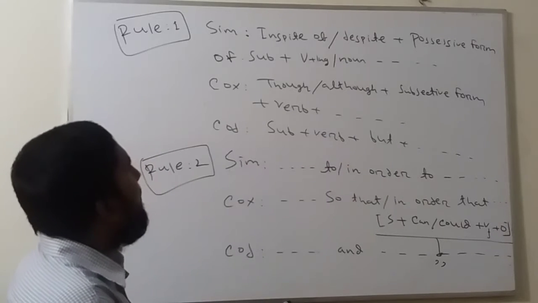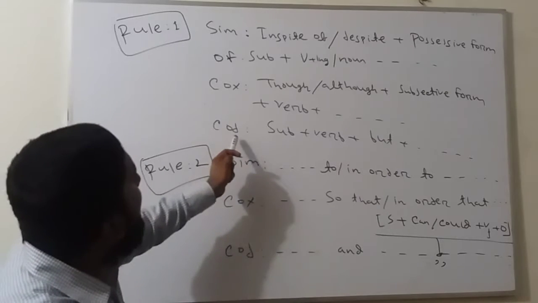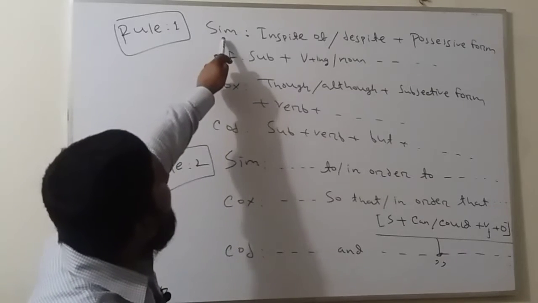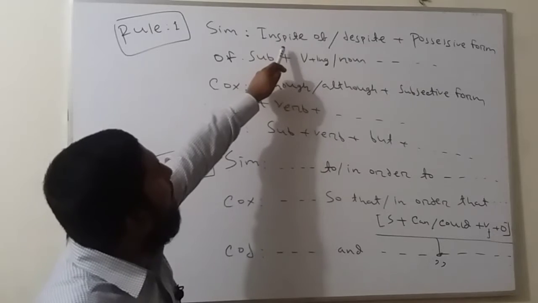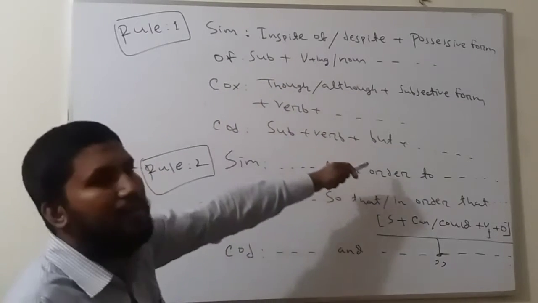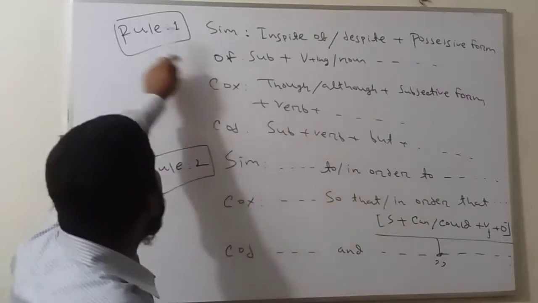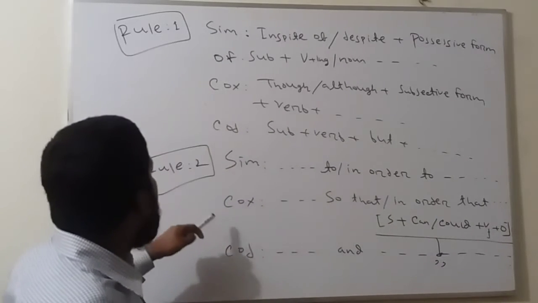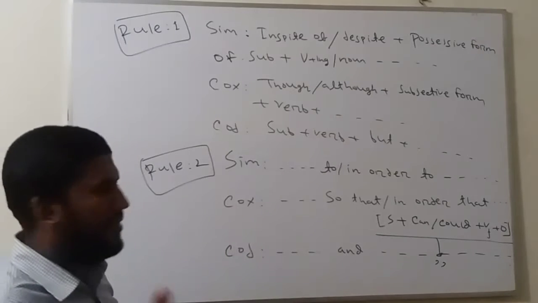In short, in simple, the identification is in spite of or despite. In complex, though or although. In compound, but. This is rule 1. After discussing rule 2, I will give you two examples.